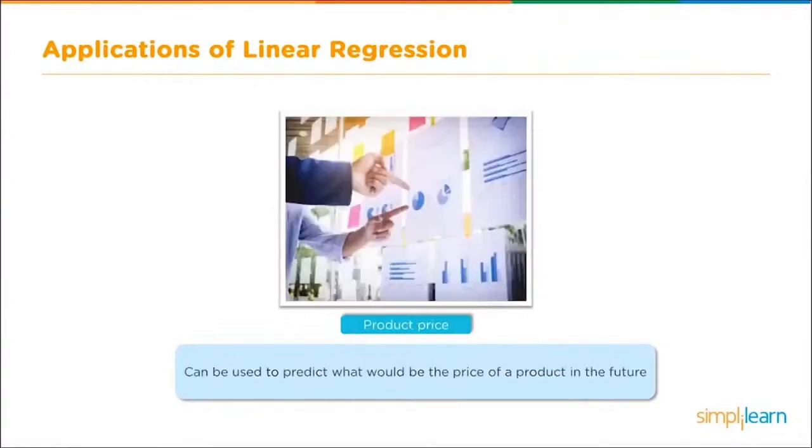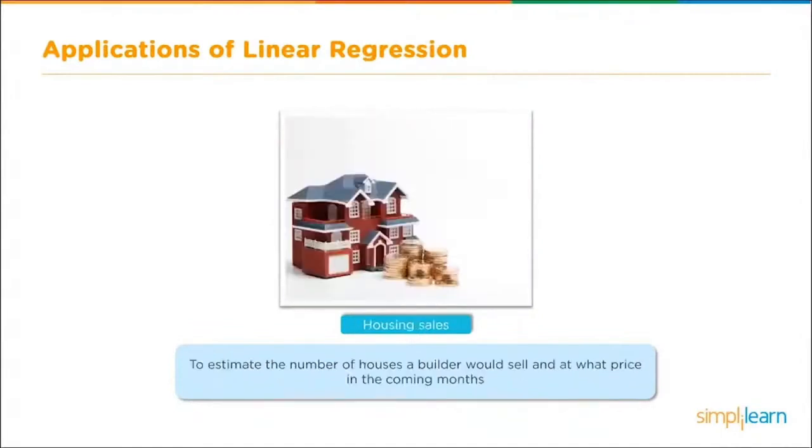Product price can be used to predict what the price of a product would be in the future. We can guess whether it's going to go up or down, or whether I should buy today. Housing sales, to estimate the number of houses a builder would sell and at what price in the coming months.